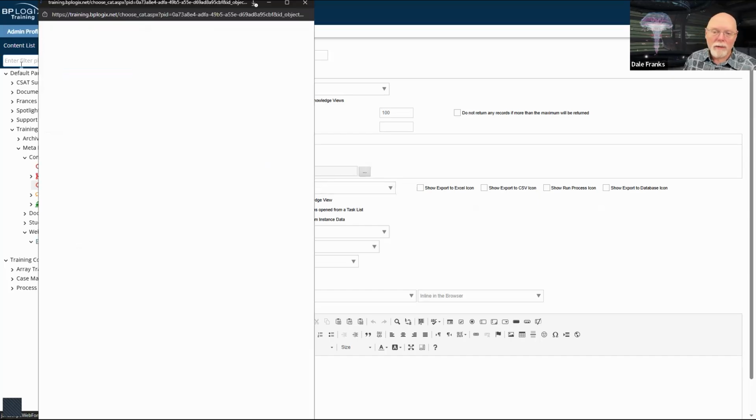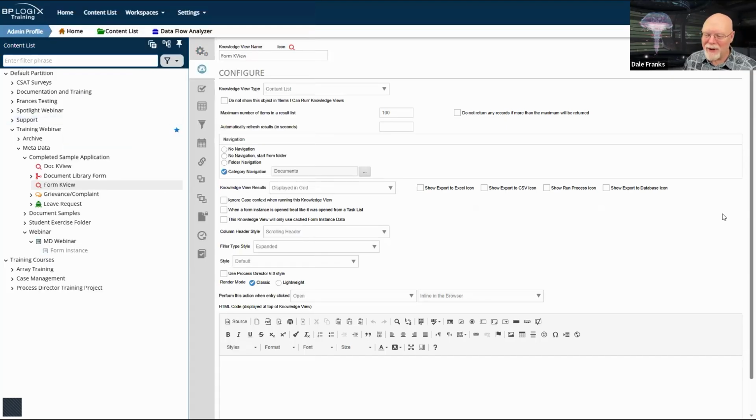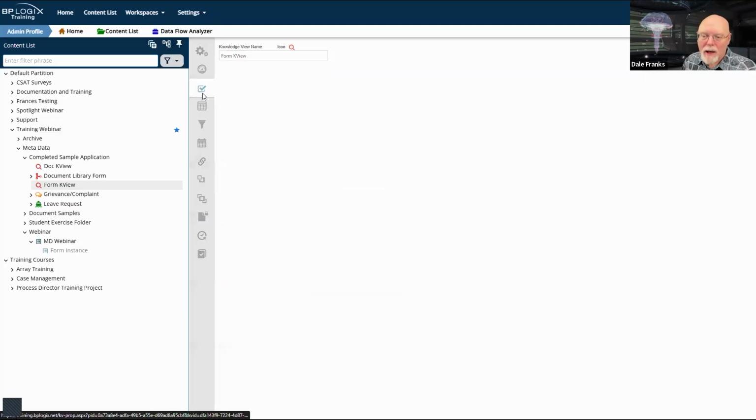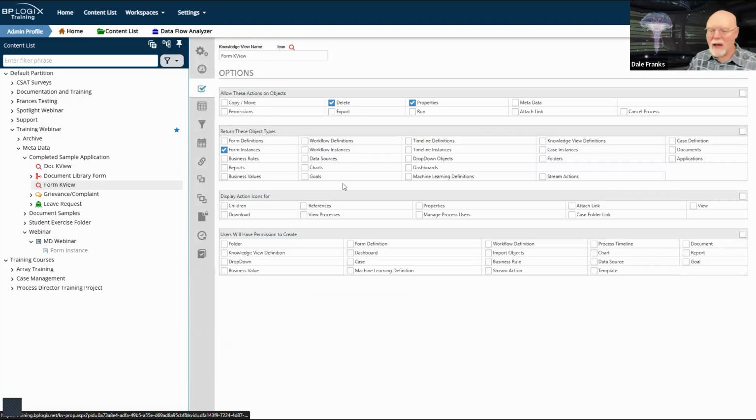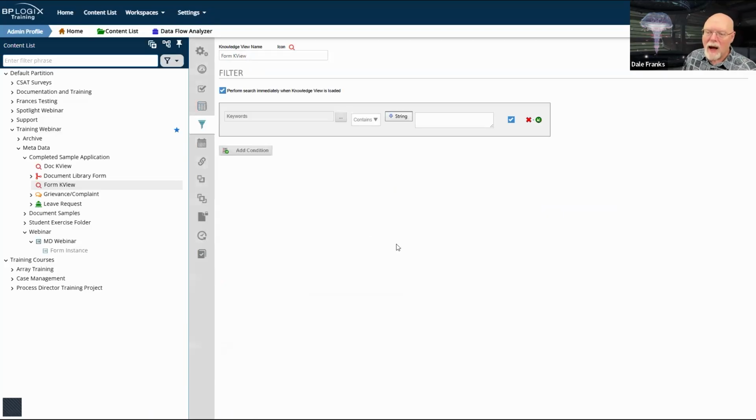But I've clearly done something I don't want to do. Well, I must have deselected documents. So I want to return category navigation with documents. Now, everything else is the same. On this particular knowledge view, I just want to return form instances. We're fine. On my columns, I've got the normal columns here, so we're fine with that.